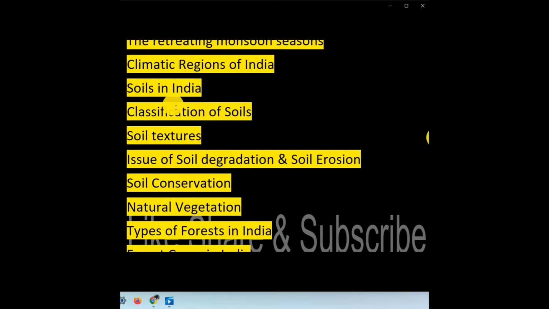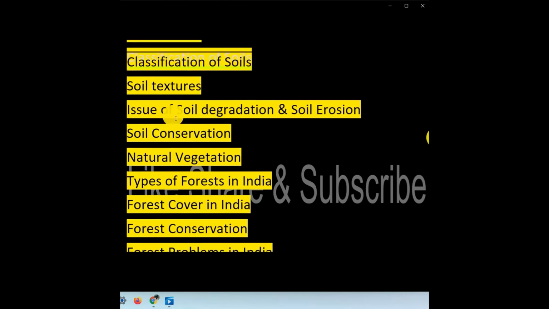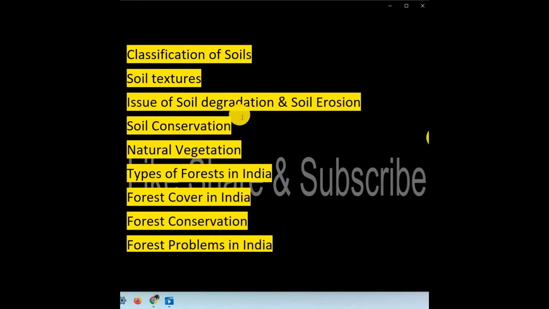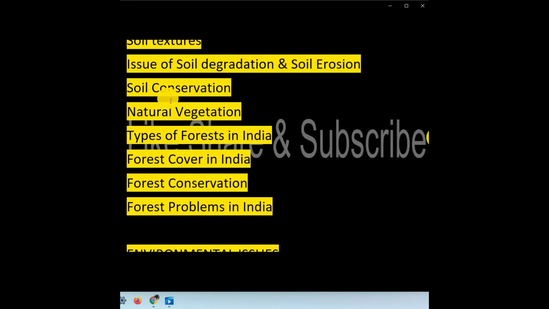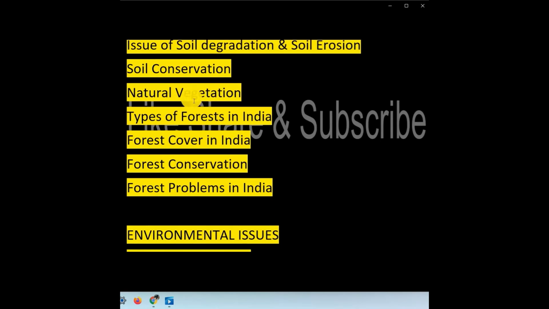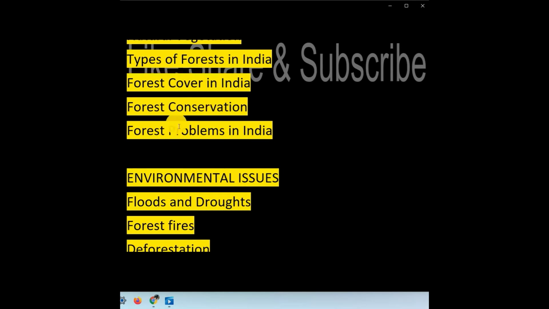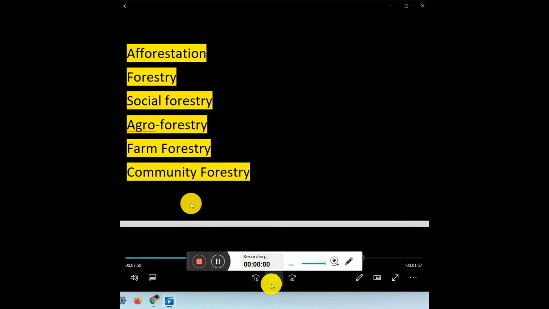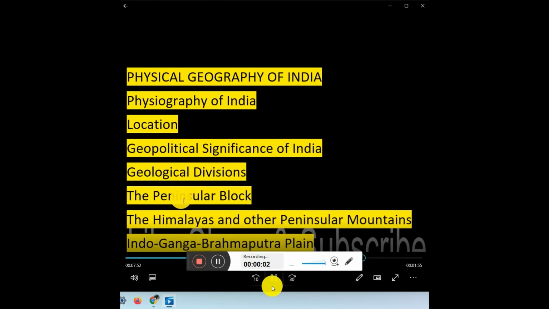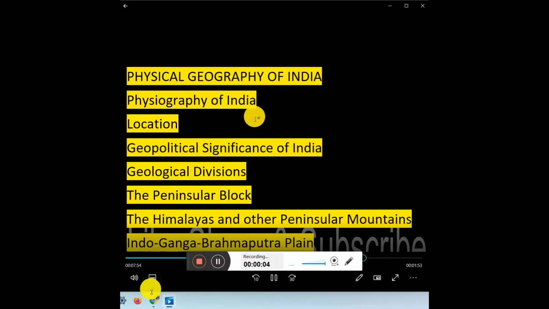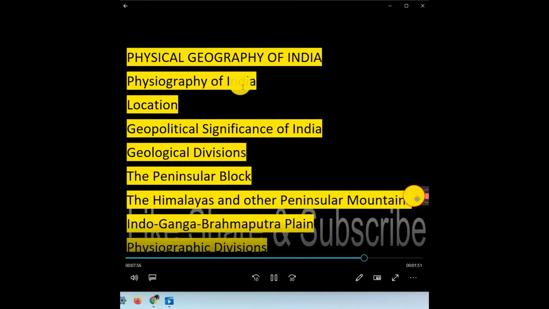of India, soil in India, classification of soil structures, issues of soil degradation and soil erosion, soil conservation, natural vegetation, types of forest in India, forest cover in India, forest conservation, problems in forestry and community forestry, and physical geography of India. This is a subtopic for the geography syllabus.